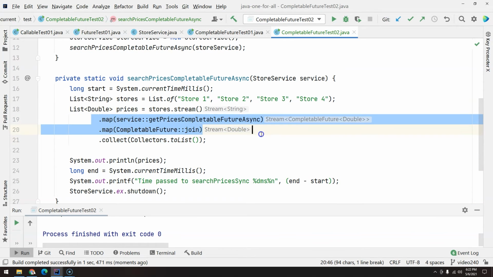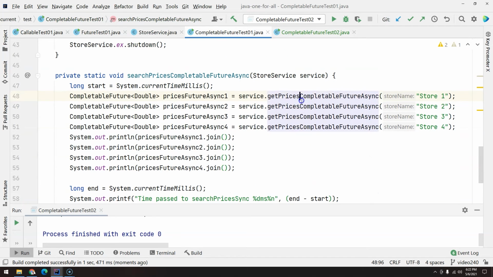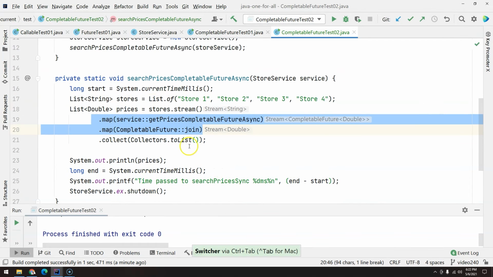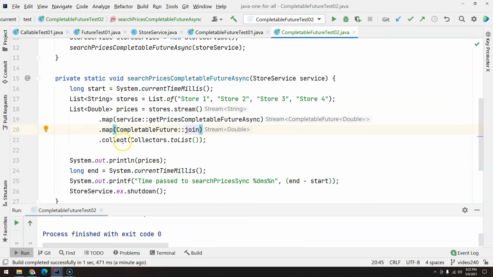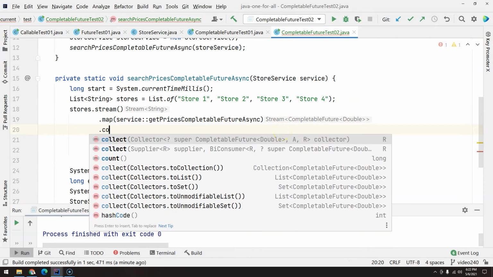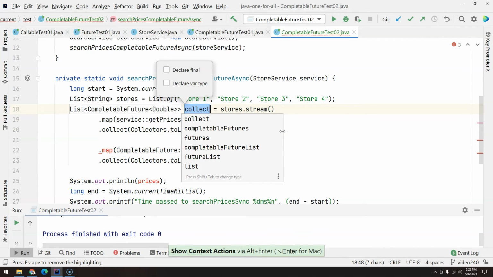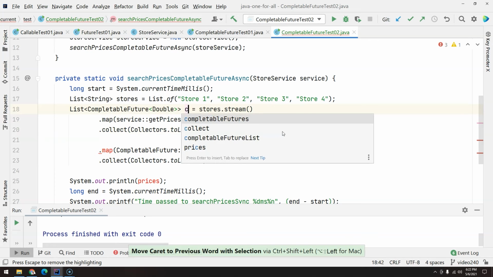If you do this, it's exactly the same thing as we were doing before, when we were calling the CompletableFuture and having the get or join straight in the call. So when you are using CompletableFutures in this way, you have to actually break this stream into two different streams. The first one, you collect to list. This is going to return a list of CompletableFutures.